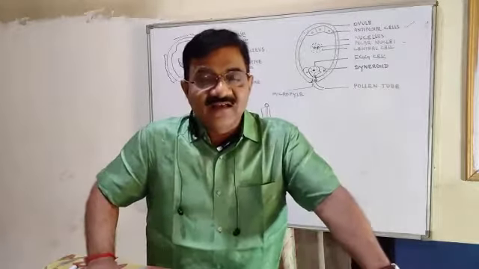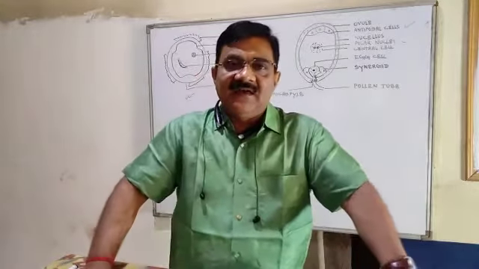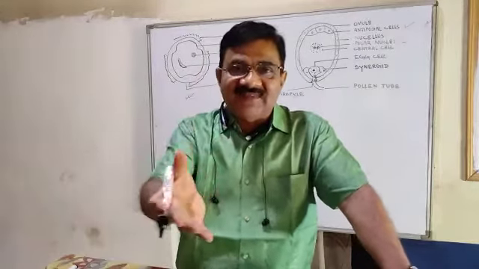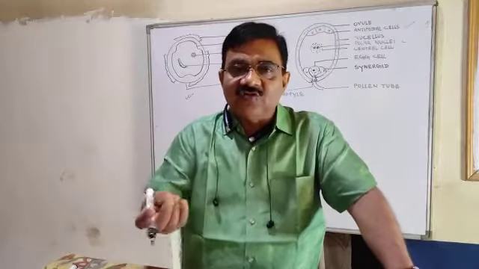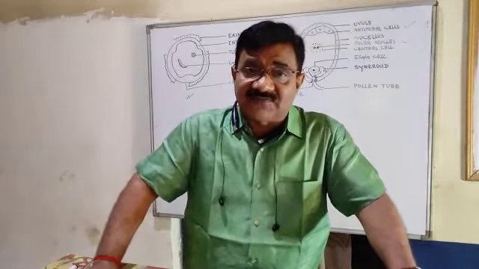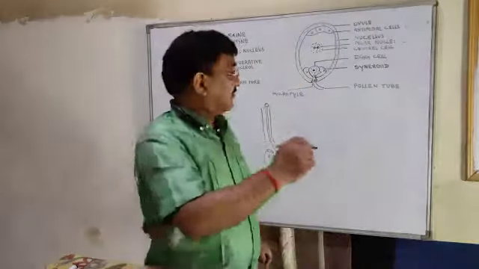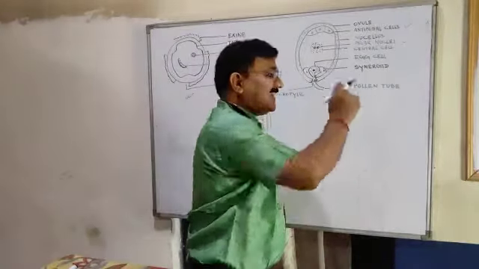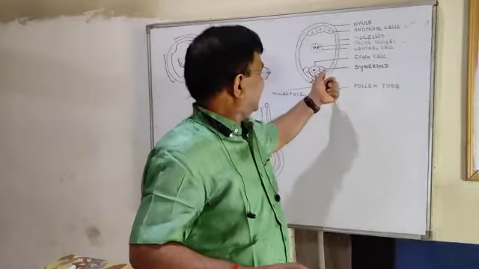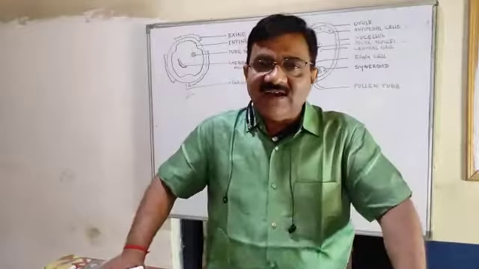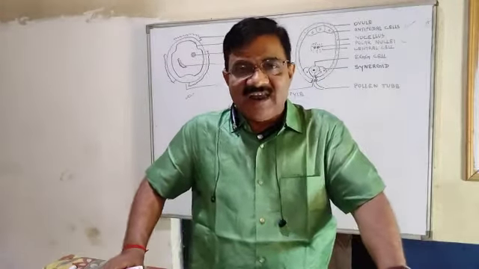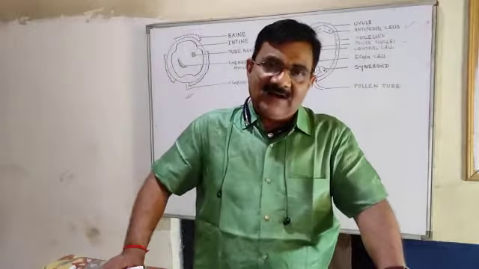We have discussed that micropyle helps in gaseous exchange, helps in absorption of water to swell the seed, and also serves as the passage through which the pollen tube enters the ovule. So that was the structure of the female gamete of a plant.